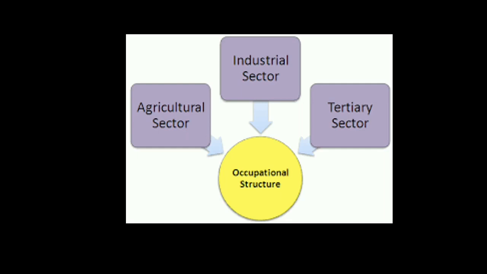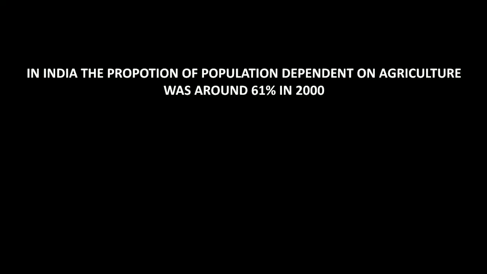According to the census of 2000, around 61% of India's population depends on agriculture for their day-to-day life.